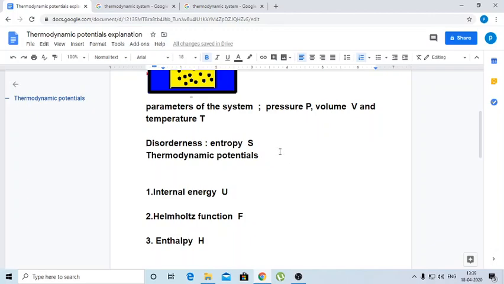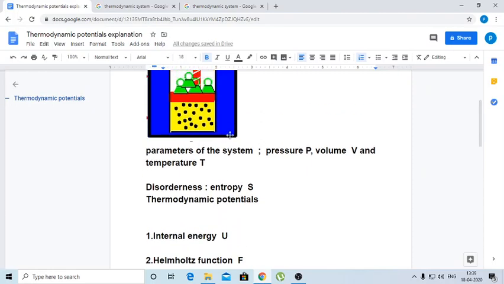Disorderness depends upon temperature. If there is no transfer of heat, as during an adiabatic process, the disorderness of the system is constant. So there are two conditions for a thermodynamic system.